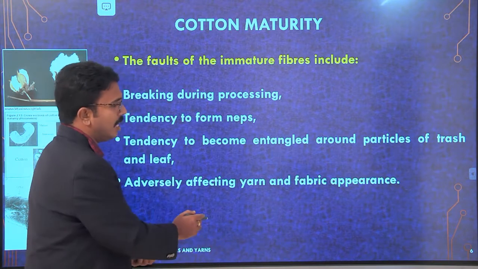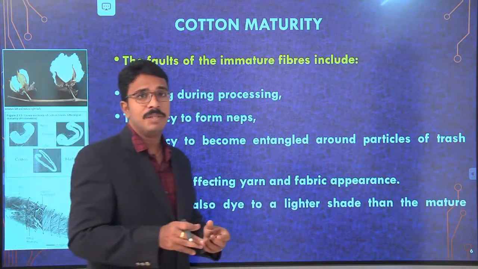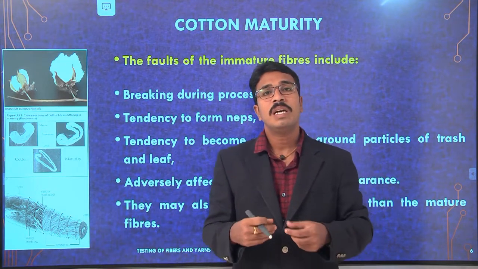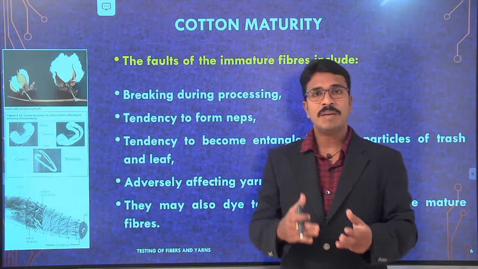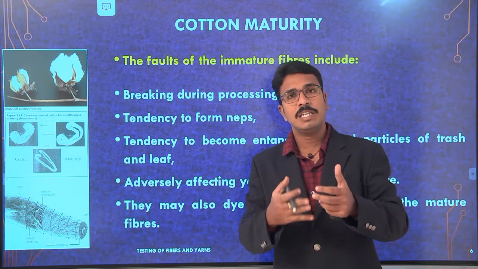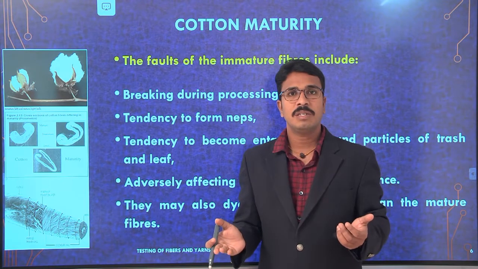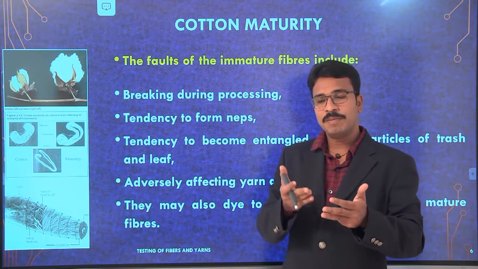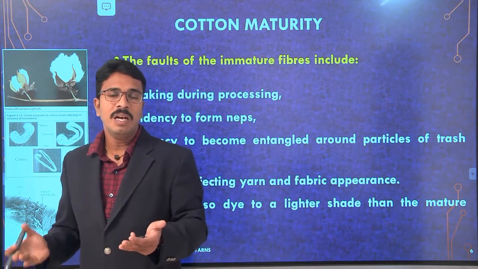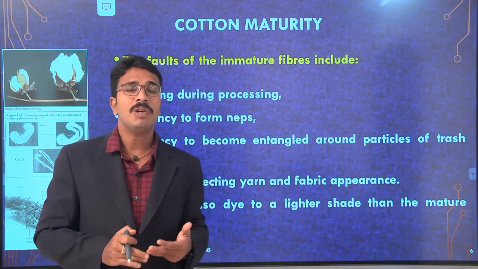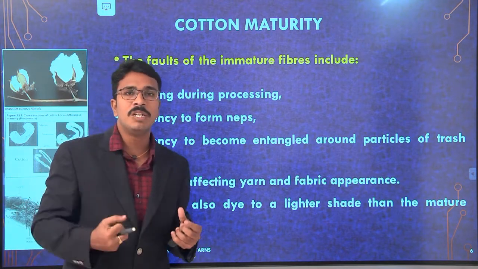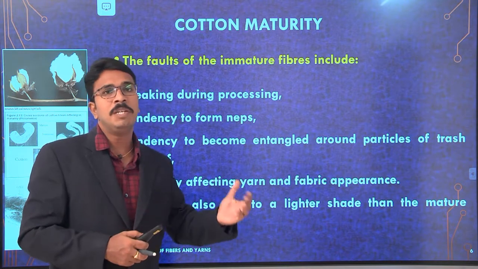And finally, when we subject the yarn which consists of immature fibers to dyeing, we can do the dyeing at the yarn stage or at the fabric stage. Either way, these immature fibers will not take up as much dye as the mature fibers.